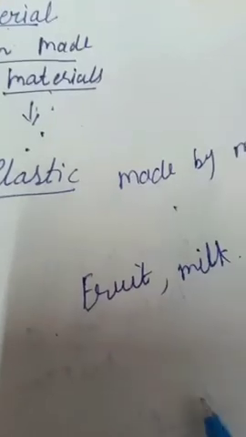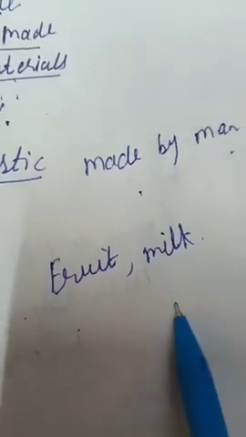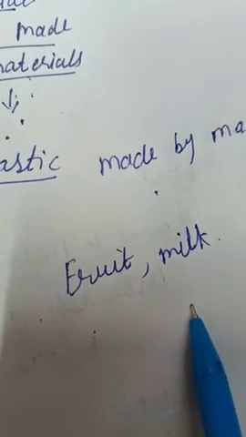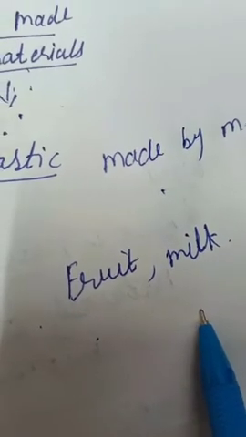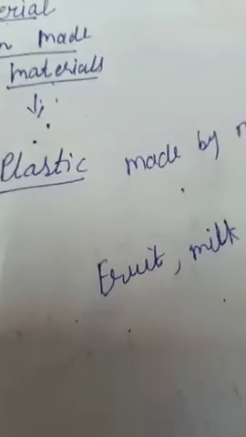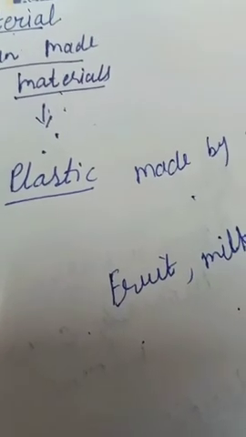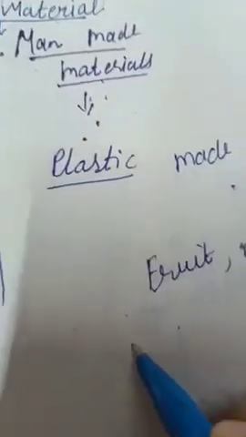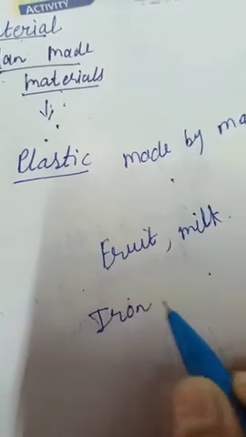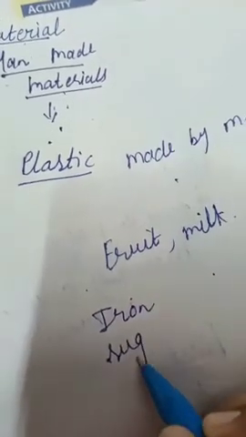Some other materials like fruit and milk can be used as they occur in nature, but other materials require to be processed before they are used. Examples: iron, sugarcane.